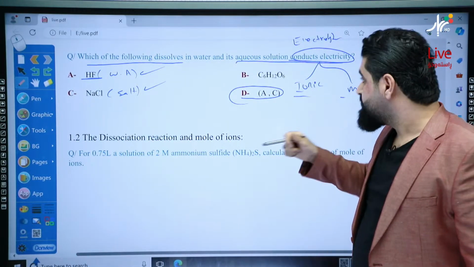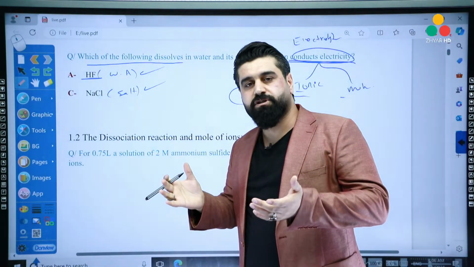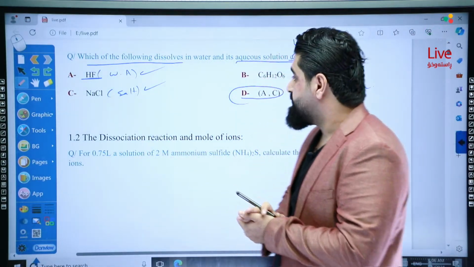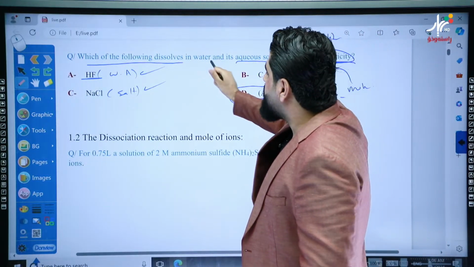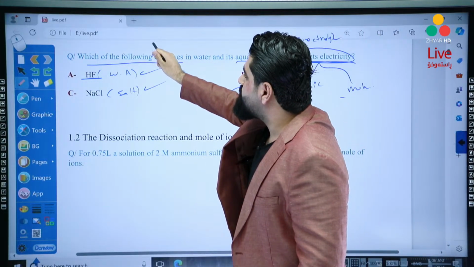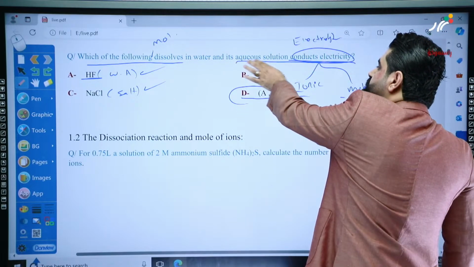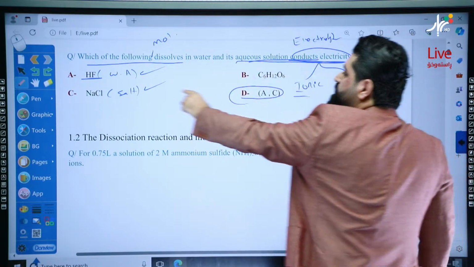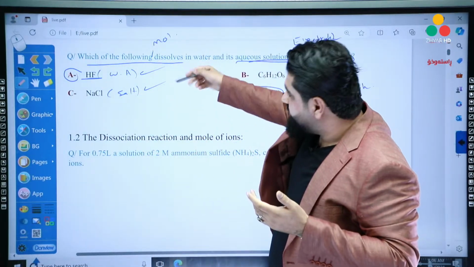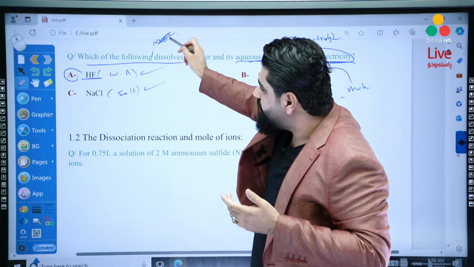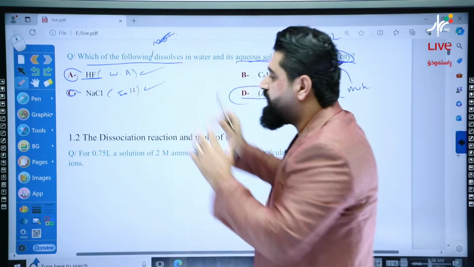Okay, good? Which of the following dissolve in water and its aqueous solution conducts electricity? A and C. But if I change this question into which of the following is a molecular compound and dissolves in water, and its aqueous solution conducts electricity, this time only A will be correct. Okay? And again, if I change molecular into ionic, C will be correct. But generally, both are correct.